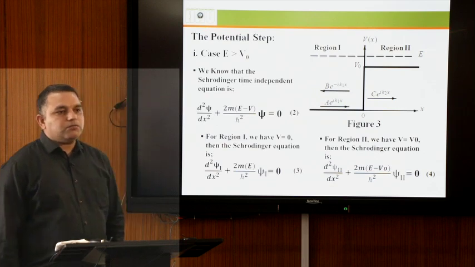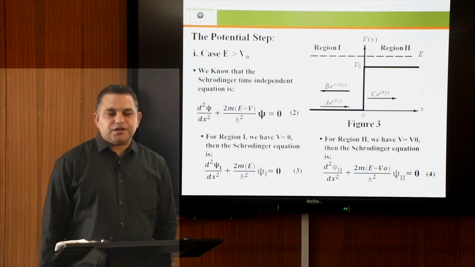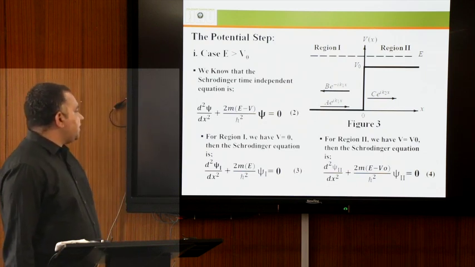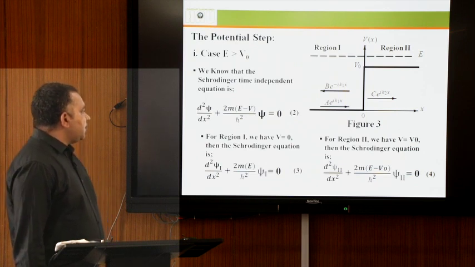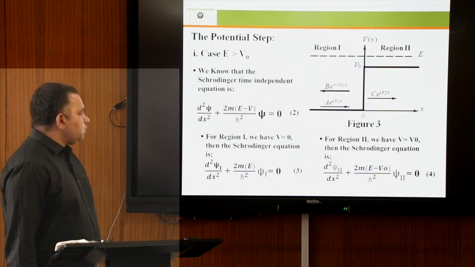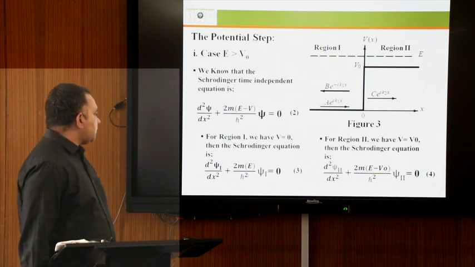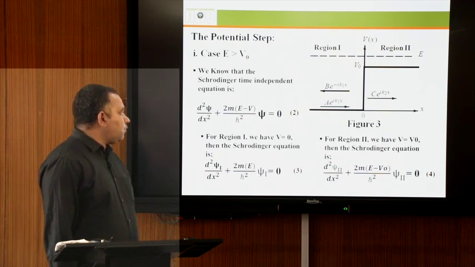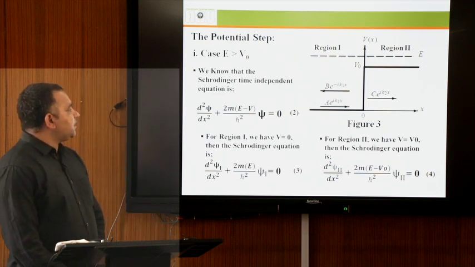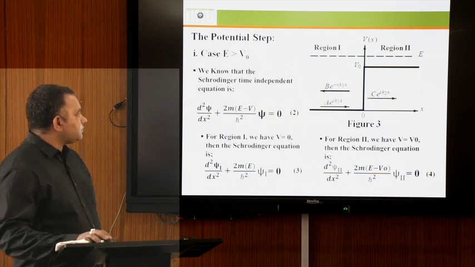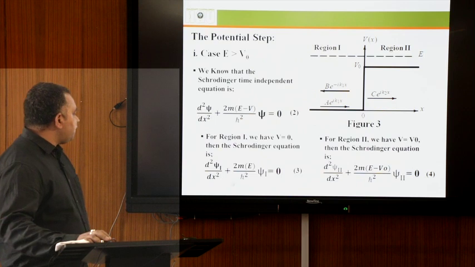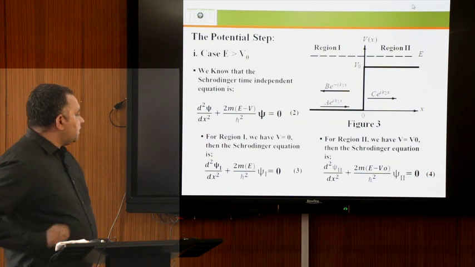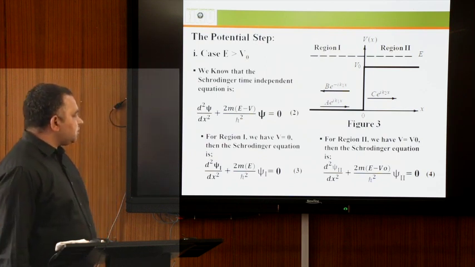We will solve this problem using the Schrodinger time independent equation, which is d2 psi by dx square plus 2m (E minus V) upon h cross square psi equal to 0. This is equation 2. For region first, we have the potential V equal to 0, so the Schrodinger equation for region first is d2 psi first by dx square plus 2mE upon h cross square psi first equal to 0. This is equation third.